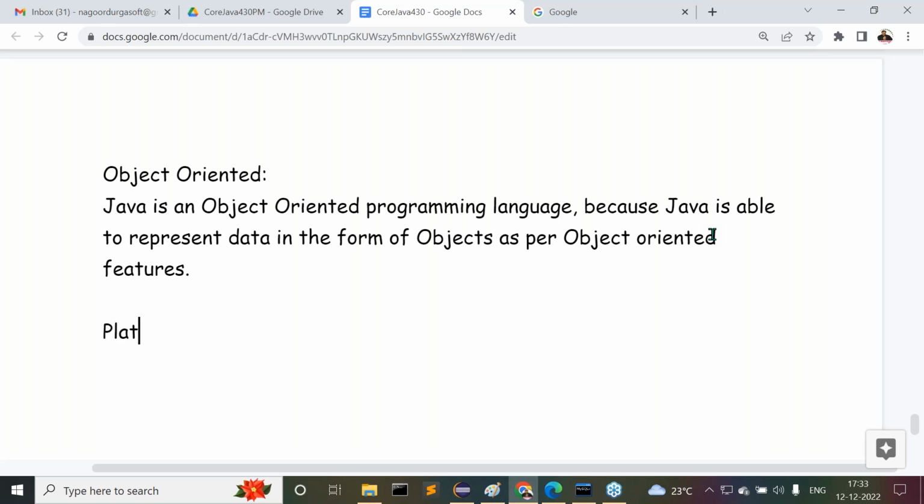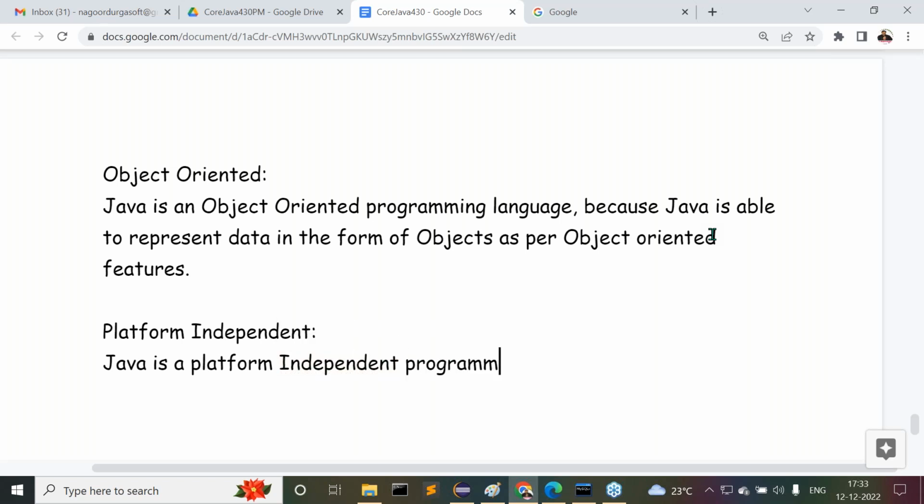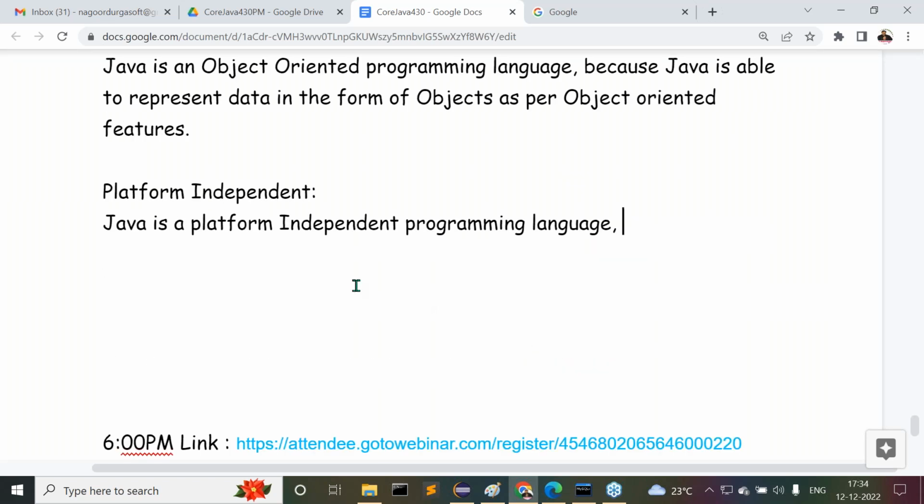Next one, the third one is platform independent. You tell me, we had a very good discussion on this point previously. How is Java a platform independent programming language? The point is very clear. Java is a platform independent programming language. Why? Because